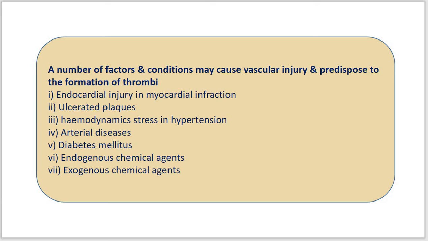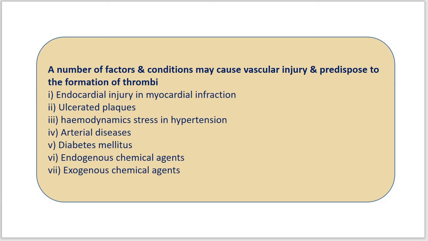The second factor is ulcerated plaques in atherosclerosis.